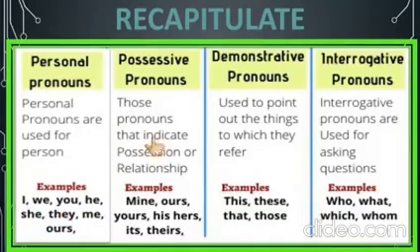Possessive pronouns indicate possession or relationship, like mine, ours, yours, his, hers, its, theirs. Demonstrative pronouns are used to point out the things to which they refer, like this, these, that and those. Interrogative pronouns are used for asking questions with the WH family, like who, what, which and whom.